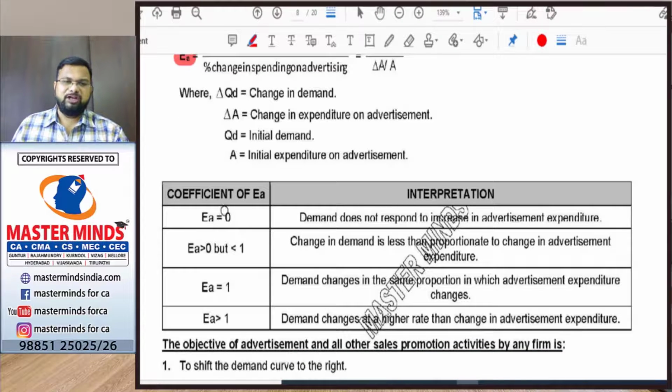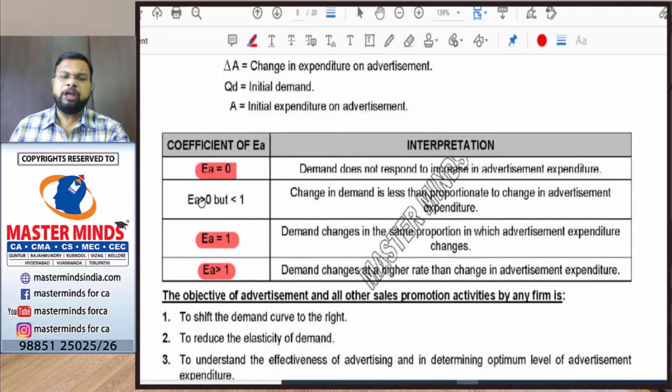If the advertisement elasticity is equal to 0, it means that even though there is a change in advertisement expenditure, there is no change in demand. If the value lies between 0 and 1, it means that the change in demand is less when compared to the change in advertisement expenditure. If the value is equal to 1, it means that the percentage change in demand is equal to the percentage change in advertisement expenditure. And if advertisement elasticity of demand is greater than 1, it means that the increase in demand of a good is more than the increase in advertisement expenditure. Okay.